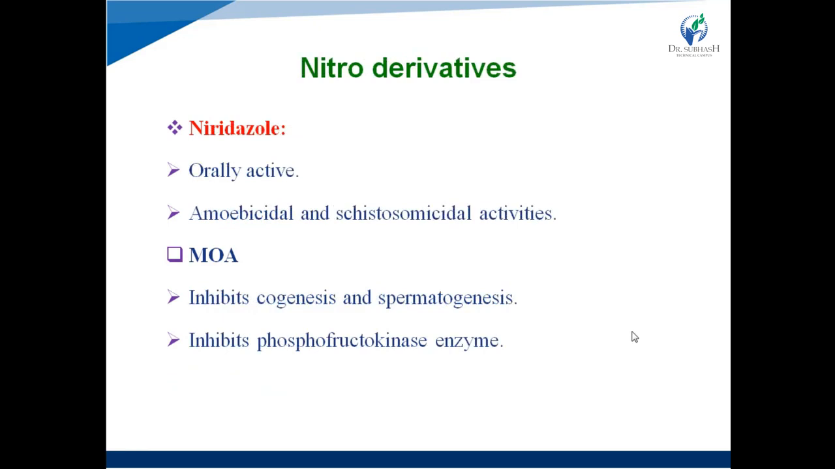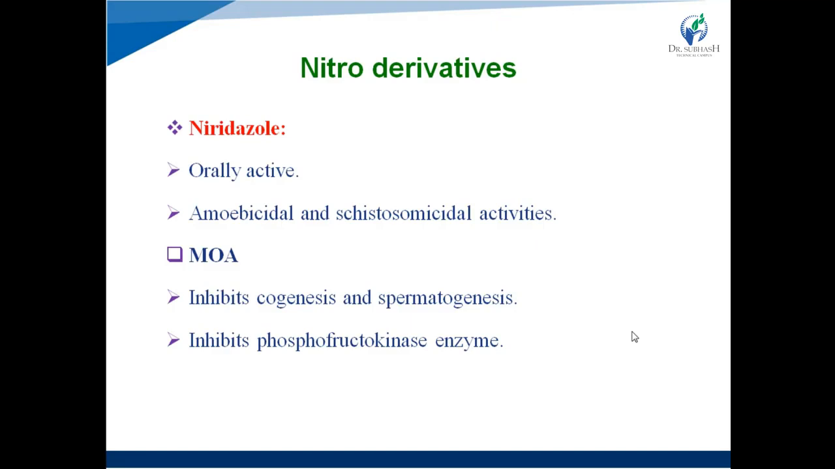Next one is nitro derivatives. Example is niridazole. It is an orally active nitrothiazole derivative. It has amoebicidal and schistosomicidal activity. It also has anthelmintic and antibacterial activity. Right? Amoebicidal, that means it kills Entamoeba histolytica, and schistosomicidal, that means it kills schistosomes, that is helminths.